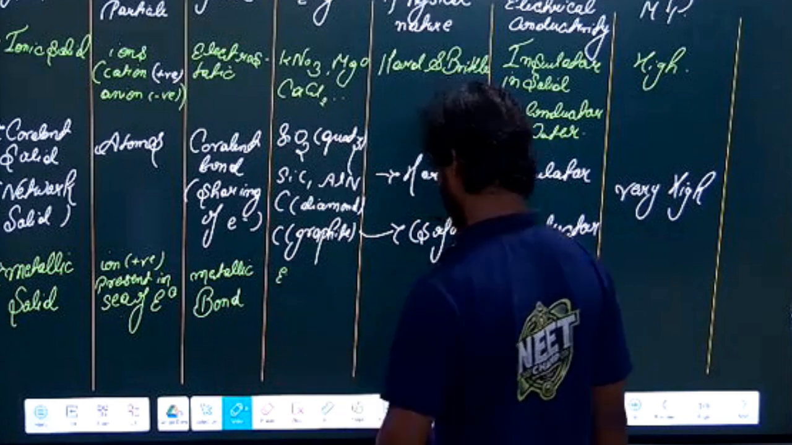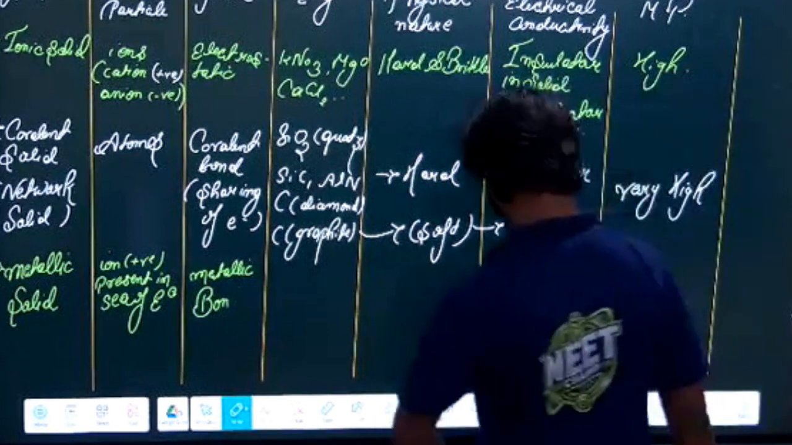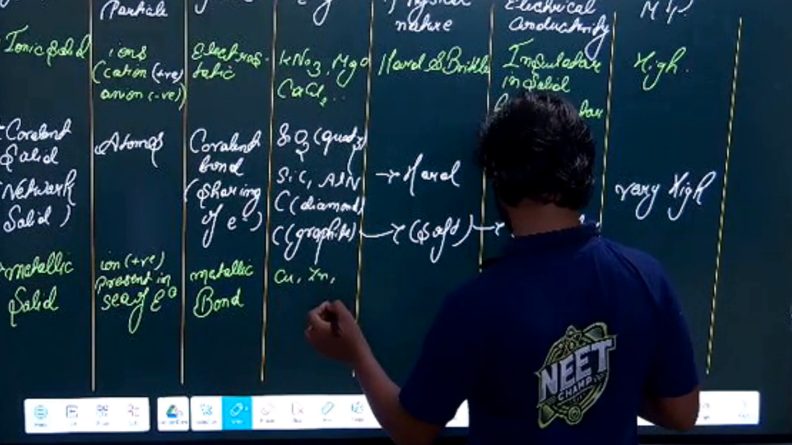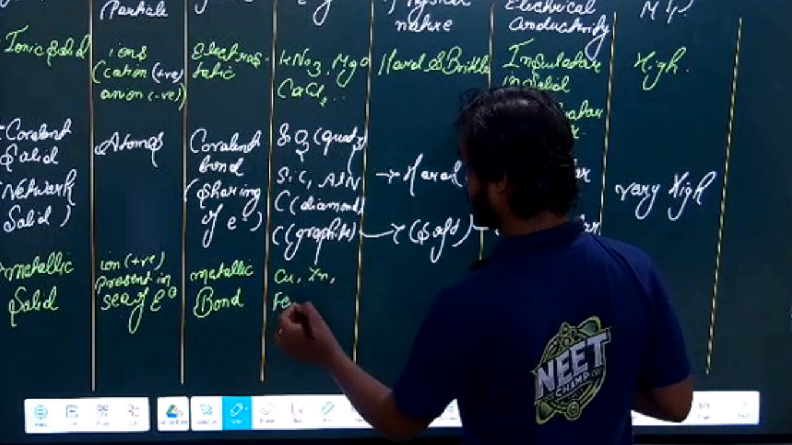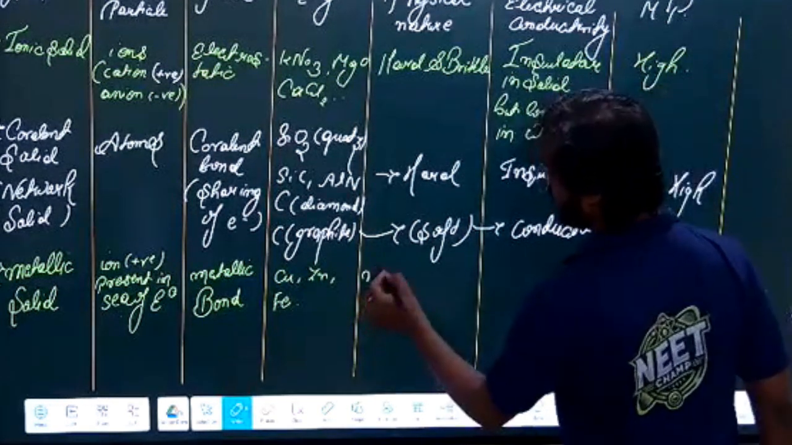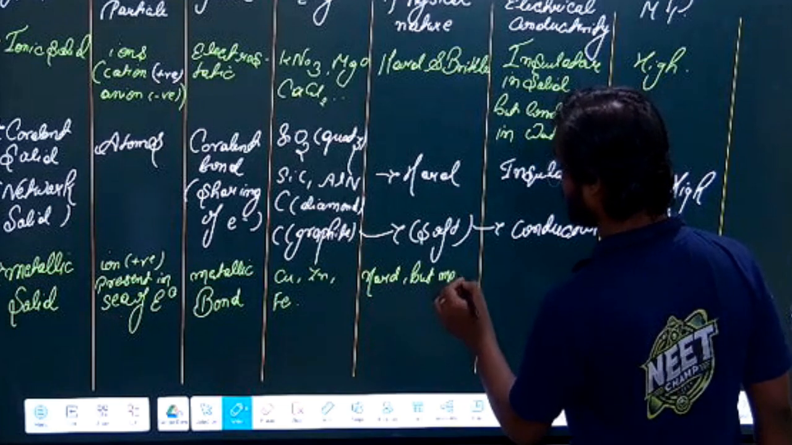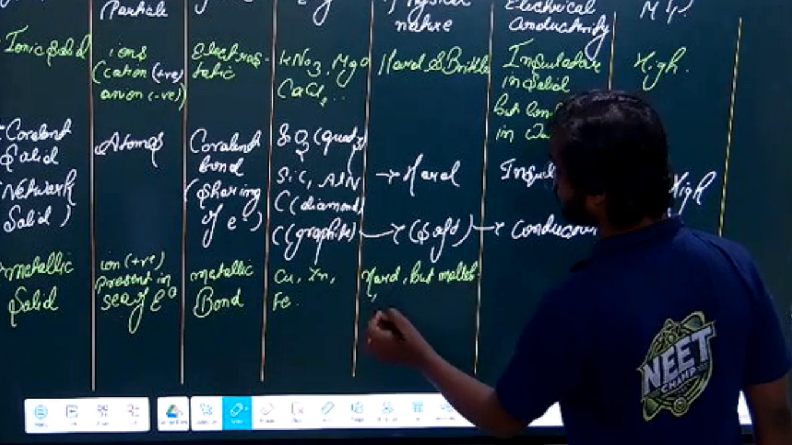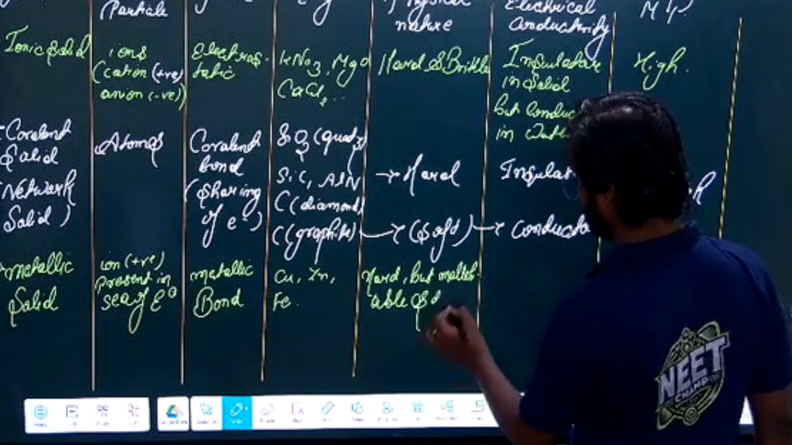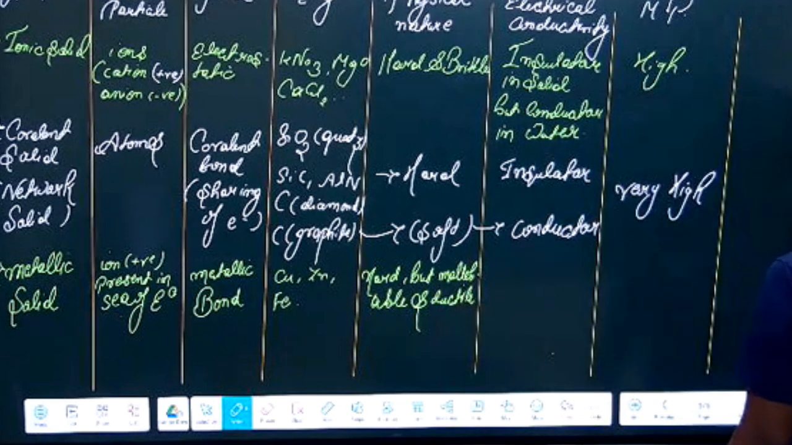Examples you can take, like copper, zinc, iron. These are examples of metallic solids. This is hard, but we know metals are malleable. Malleable means we can beat it into thin sheets. And ductile. Malleable and ductile.